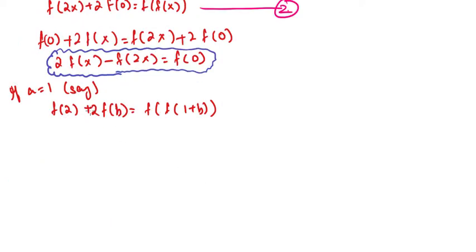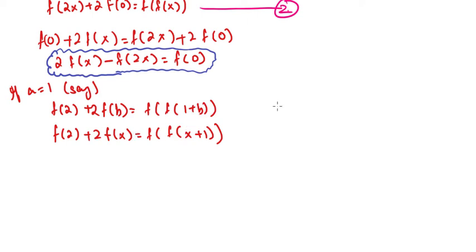Since this is true for every integer b, it can be true for x also. So let me write it down: f of 2 plus 2 f of x equals f of x plus 1.